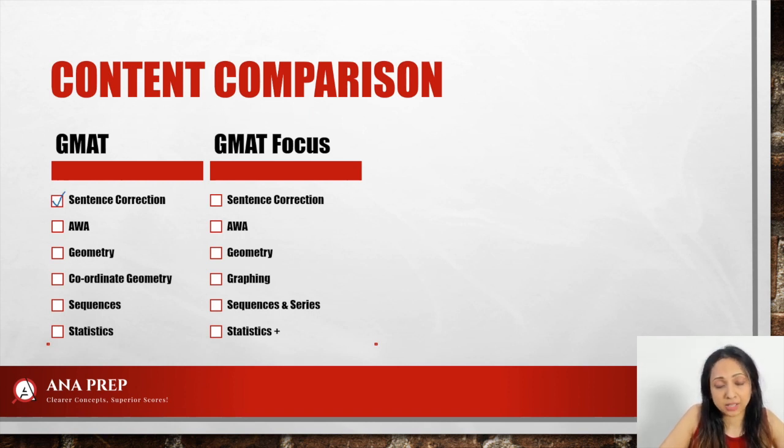GMAT has sentence correction. GMAT Focus does not have it. Now, is it a good thing or a bad thing? Well, in case you've been working on sentence correction for quite a while and have not been able to improve, certainly it's a good thing for you.